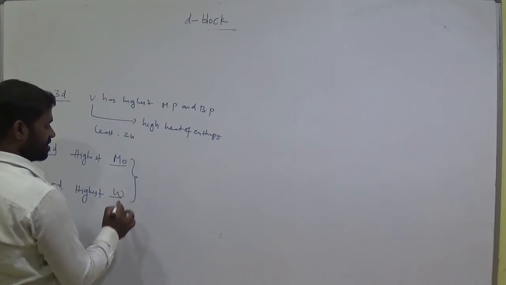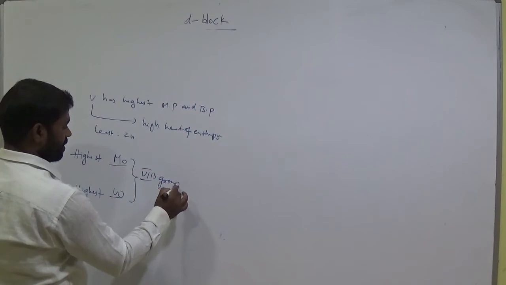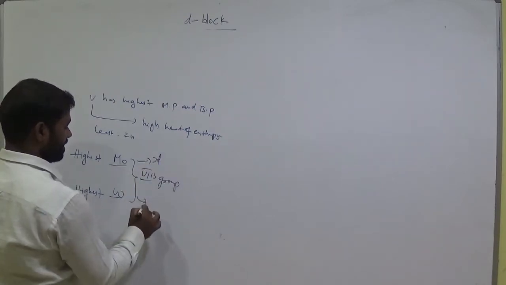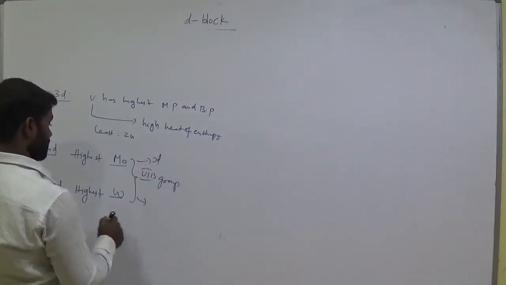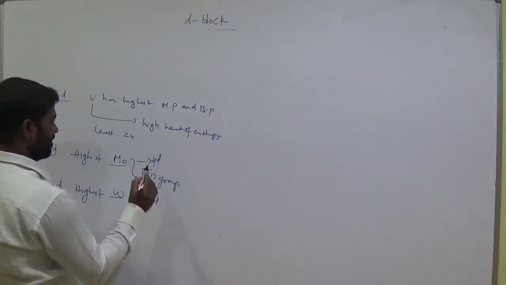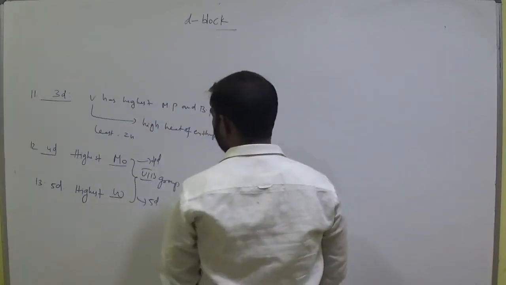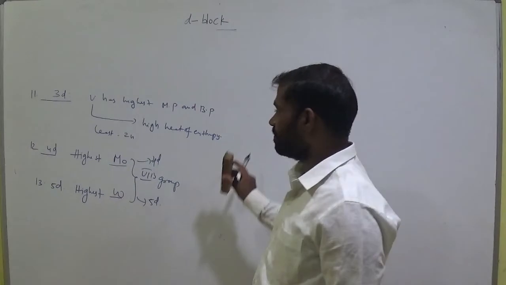Molybdenum and tungsten belong to which group? 6B group. This is 3d, this is 4d and this is 5d. Keep it in mind. Okay. Is that clear?